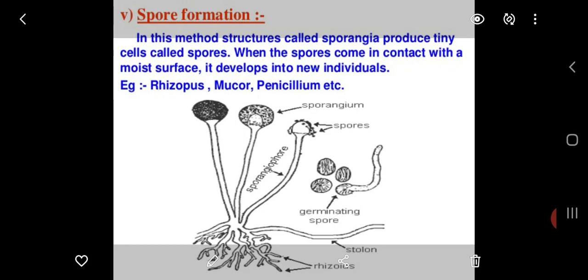When the spores come in contact with a moist surface, they develop into new individuals. Example, Rhizopus, Mucor, Penicillium, etc.